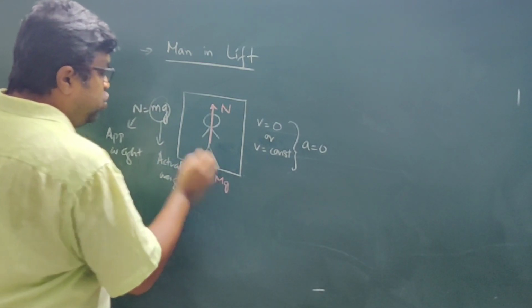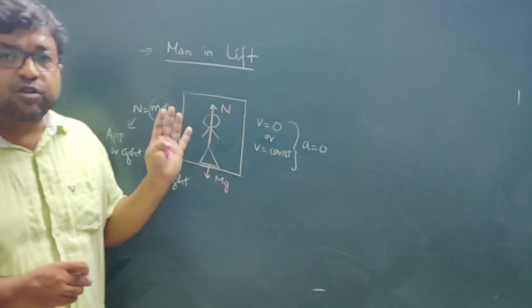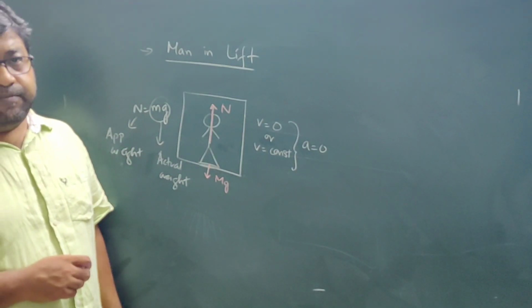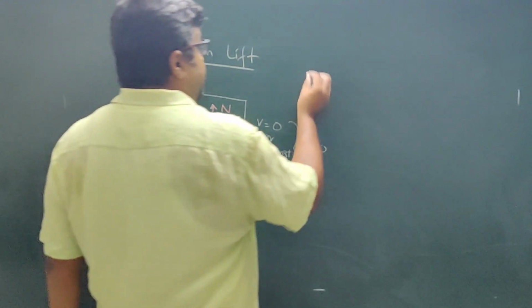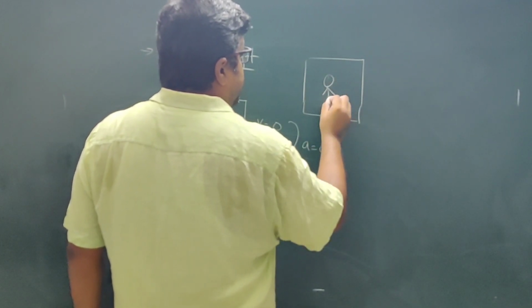This is the actual weight. So when the lift is at rest or when it is moving with constant velocity, apparent weight and actual weight will be the same. Okay. Now what will happen if the lift starts accelerating in the downward direction?